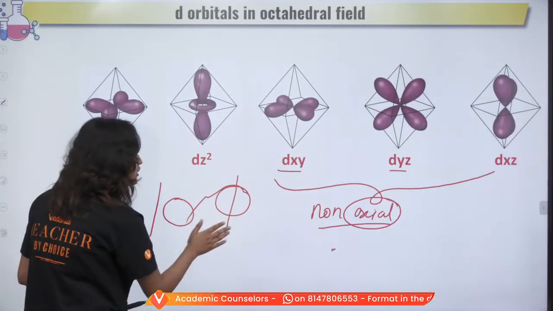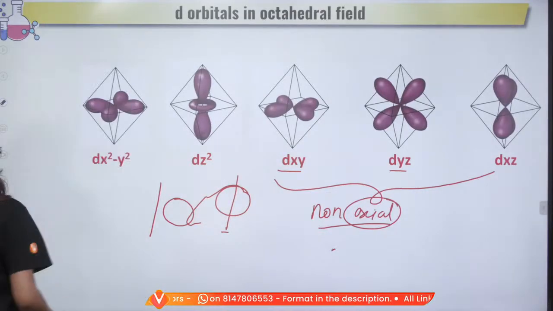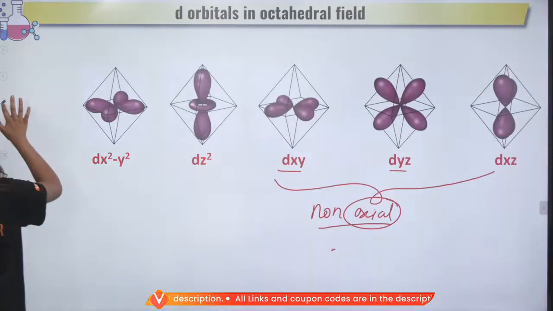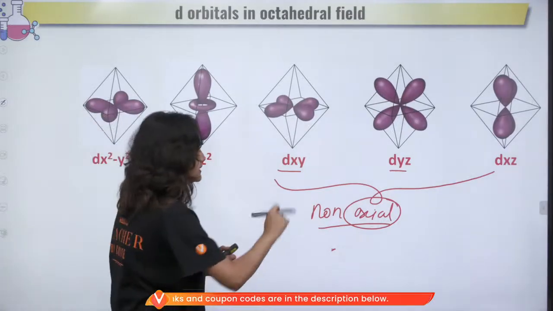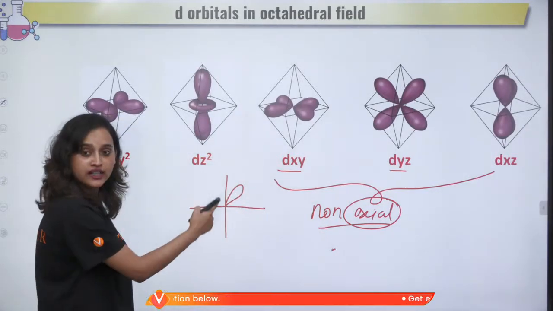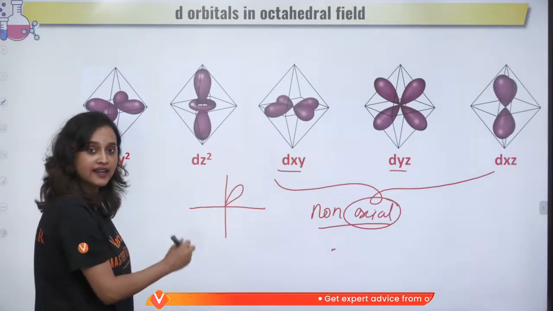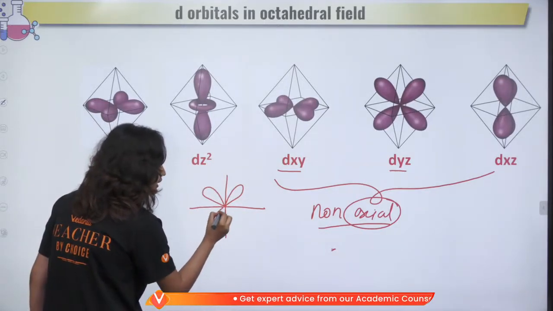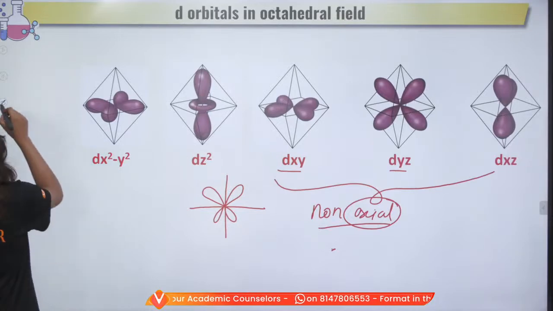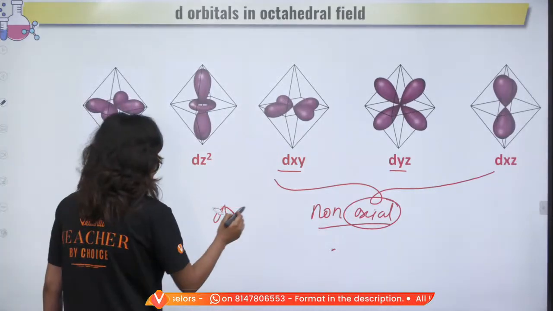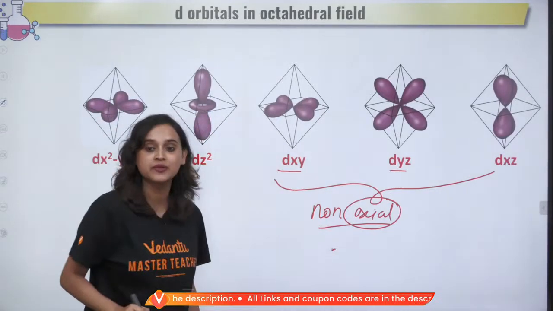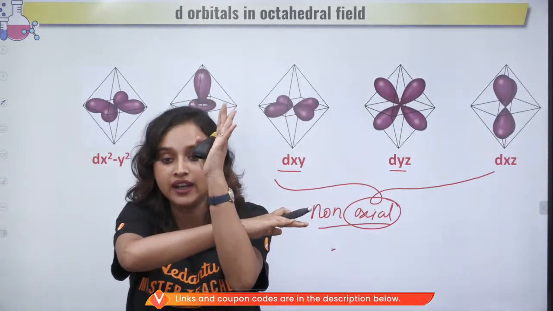That means that here also, one second, let me erase it. Now, if I make it like this, that means the lobes are here. It's not falling on the axis. It's in between the axes. Do we clearly see that, everyone? Yes, we do. All right. Now let's take a look at it. So here dxy, that means it is in between the x and the y plane, okay?